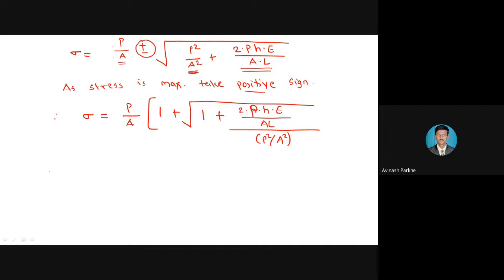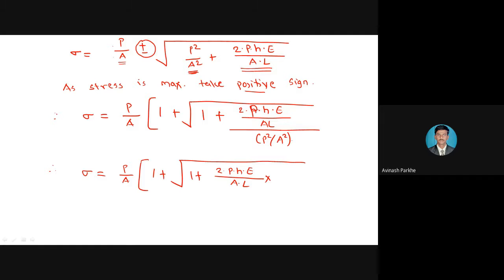Now the modified step: sigma is equal to P upon A as it is, in square brackets 1 plus square root of 1 plus 2 into P into h into E divided by A into L, divided by P square upon A square.